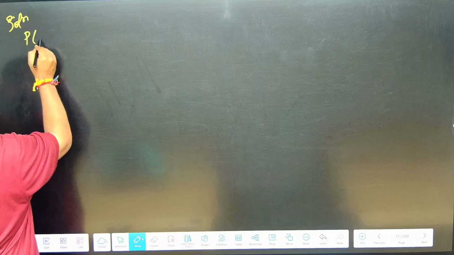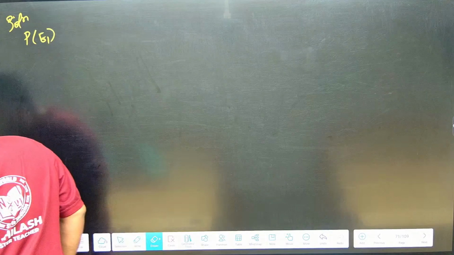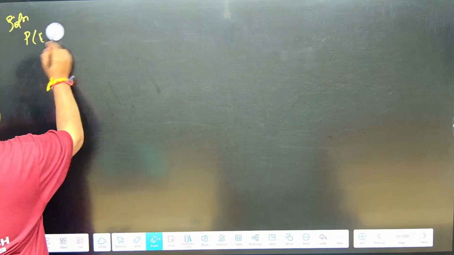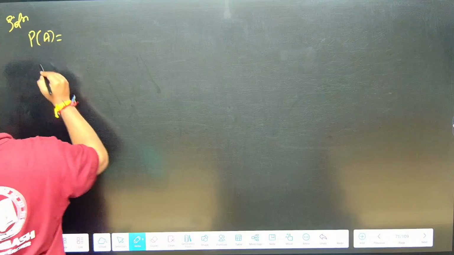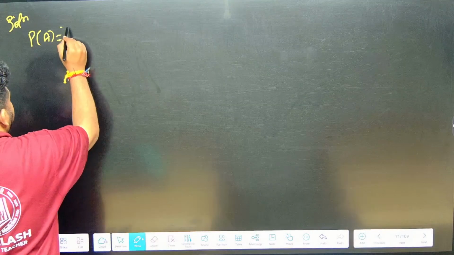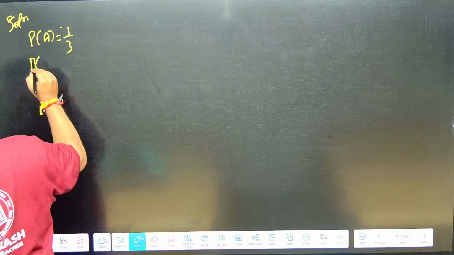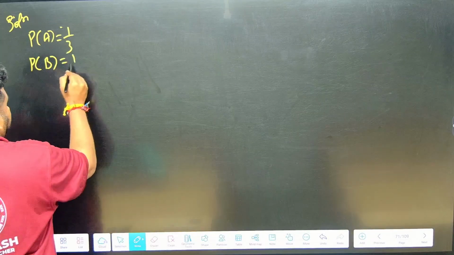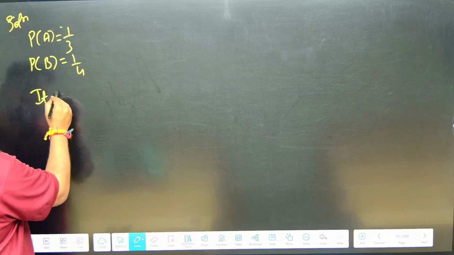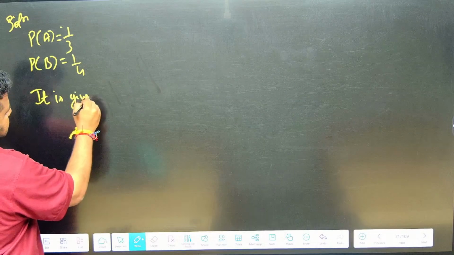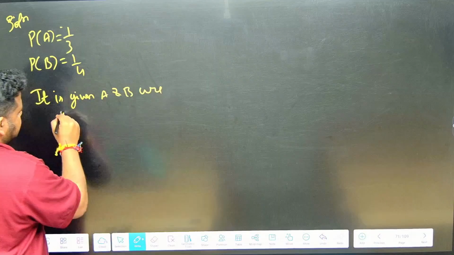Solution. Let the two students be A and B. The probability of A is given as 1/3. The probability of B is given as 1/4. It is given that A and B are independent events.